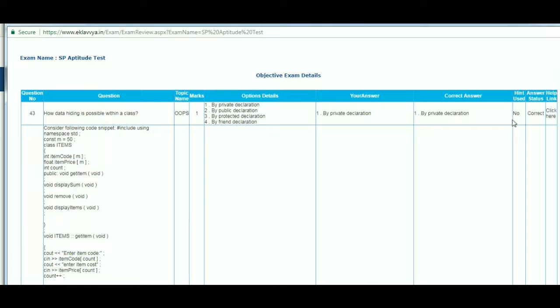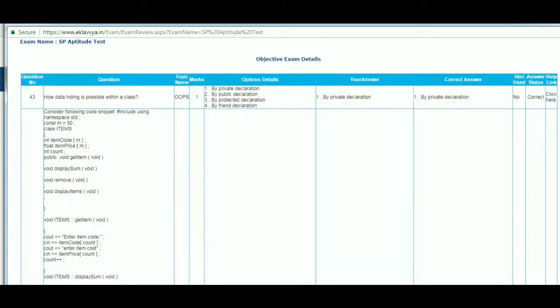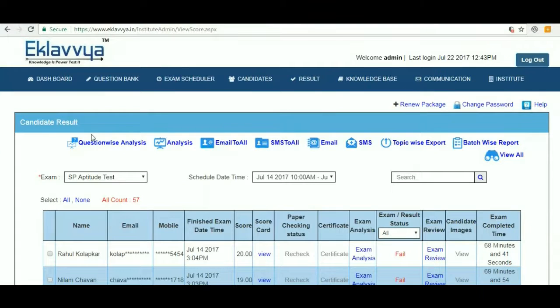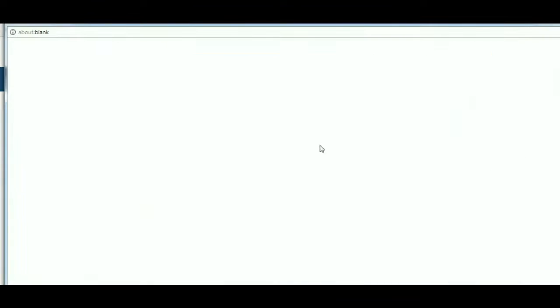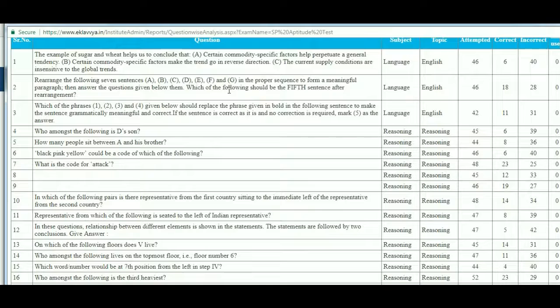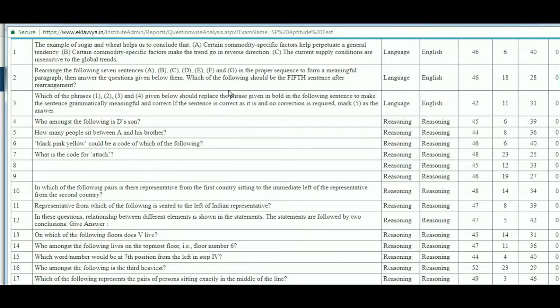If a particular question has been answered correctly by 60 candidates and incorrectly by 40 candidates, then it can be considered a moderate question. If a particular question is answered correctly by all the candidates, then it can be considered an easy question. This report can provide you the insight to group analysis of the result.